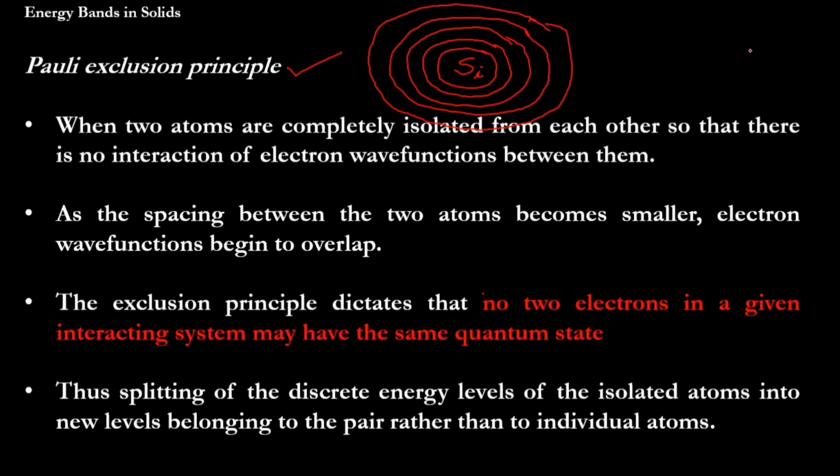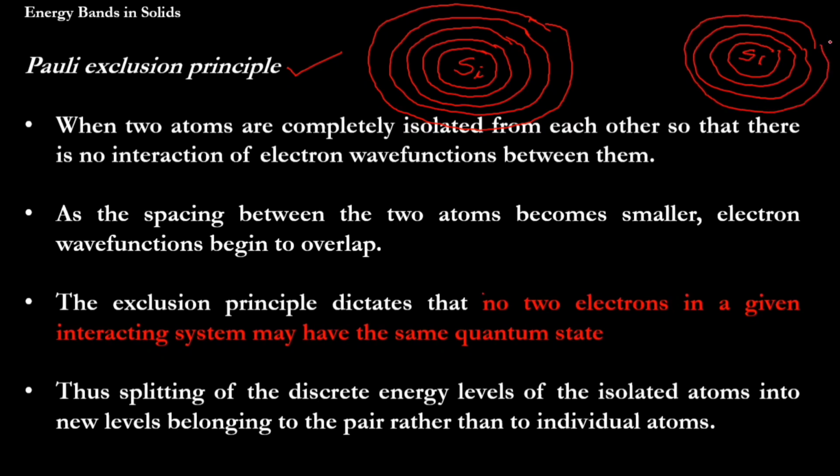If I take another silicon atom, it again has 1s, 2s, 2p, 3s, 3p. So when these two atoms are completely isolated, there is no interaction of orbitals. That is what the first point says.